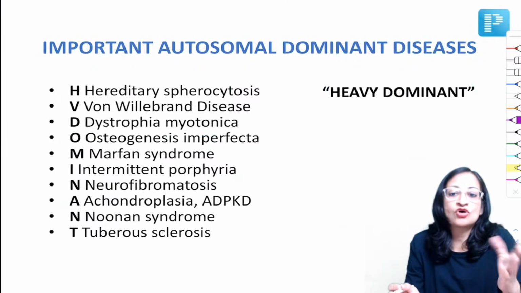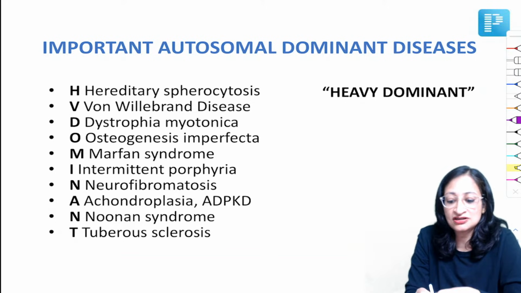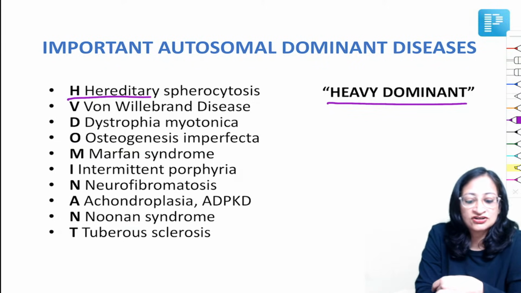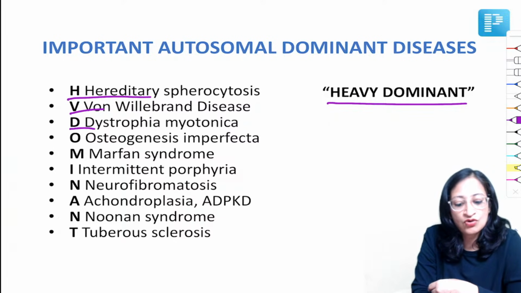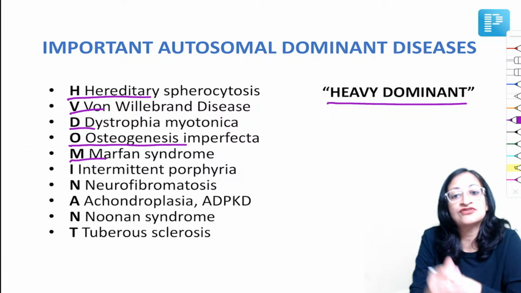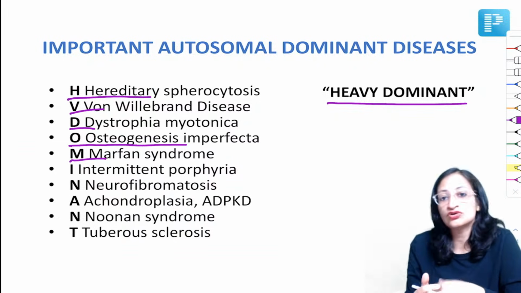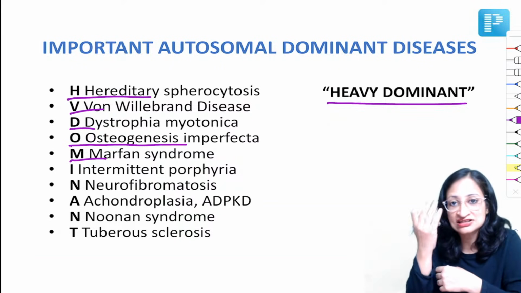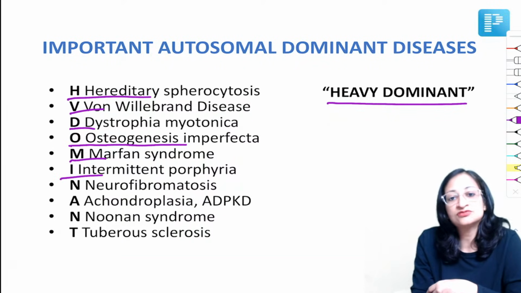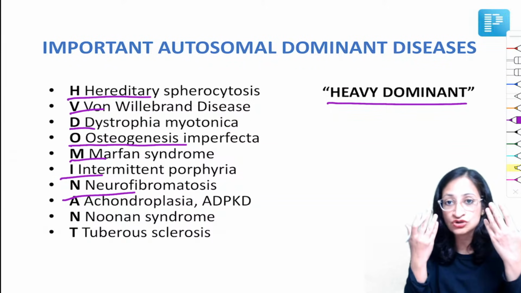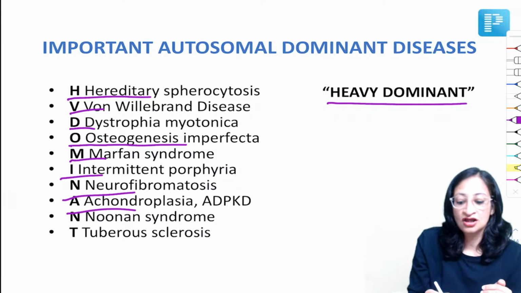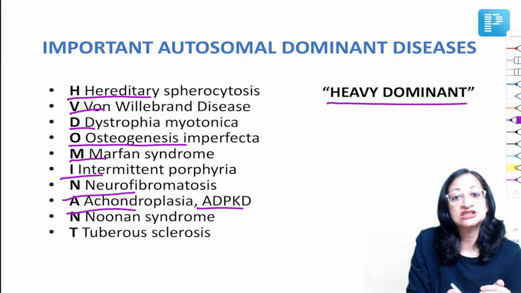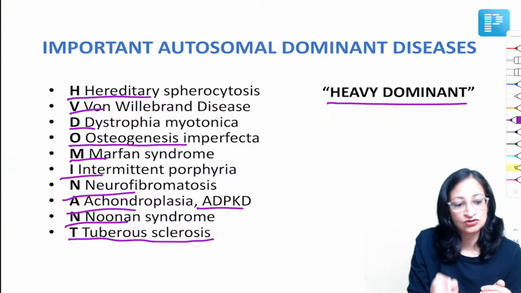So how do we remember important autosomal dominant diseases? We can remember by the mnemonic HEAVY DOMINANT. H for hereditary spherocytosis, V for von Willebrand disease, D for dystrophia myotonica, O for osteogenesis imperfecta, M for Marfan, where a child is really tall and has a lot of skeletal abnormalities, lens dislocation of the eye. I for intermittent porphyria, N for neurofibromatosis, where you can get café-au-lait spots, Lisch nodules in the eyes, and so on. A for achondroplasia, where you will get a short stature, autosomal dominant polycystic kidney disease, and for Noonan syndrome, and T for tuberous sclerosis.